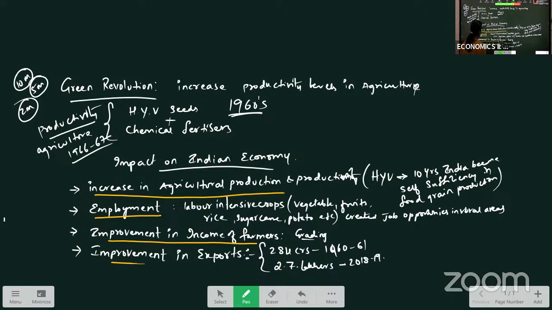Another impact is improvement in export. See, from the stage of importing food grain, it has come to the stage of exporting the food grain. That is the impact the Green Revolution had on our Indian economy. Clear? So this is all about our Green Revolution. It may come for 10 marks or for 5 marks also. This question may come. Hope you all understood this answer here.